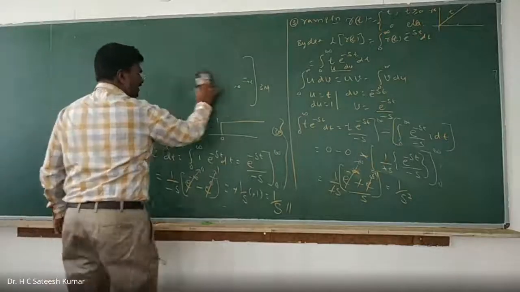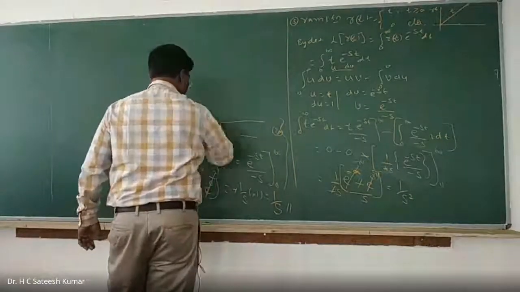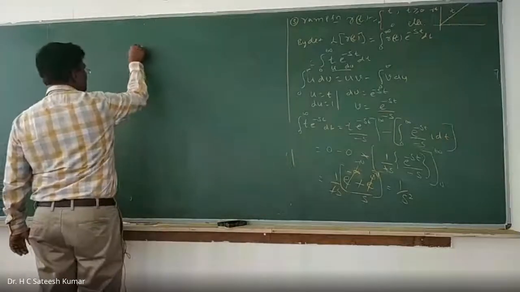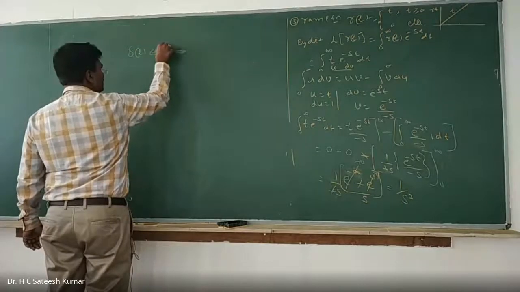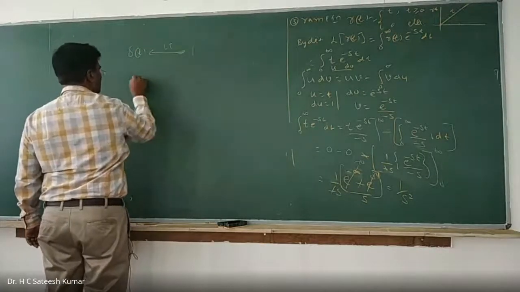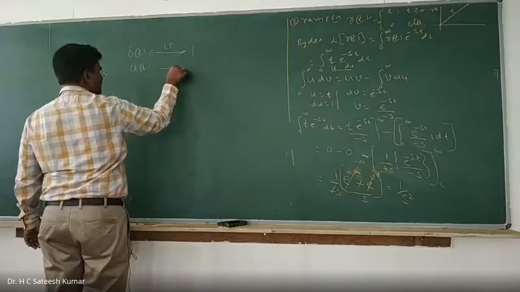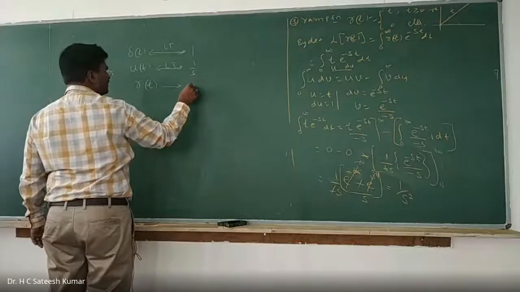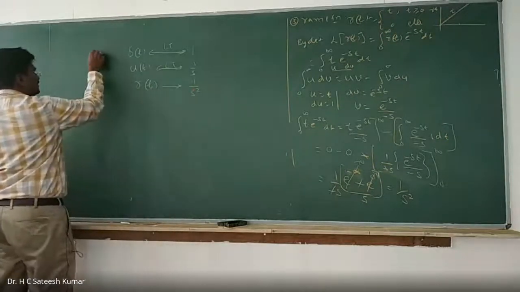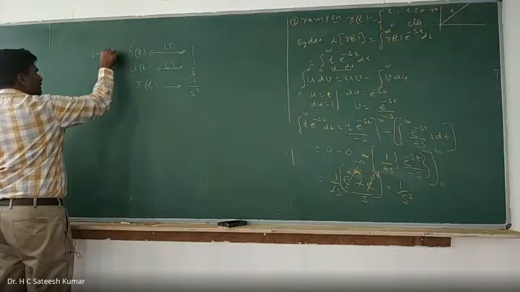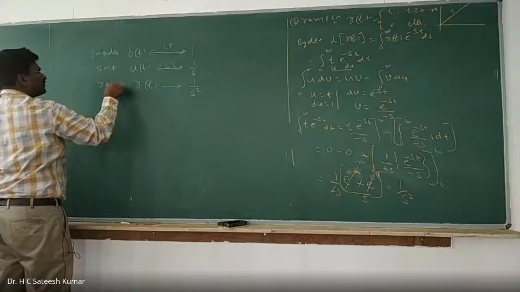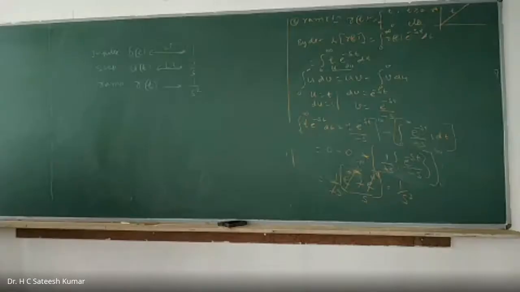These are the standard relations that we have. Laplace transformation of delta of t is 1. Laplace transformation of u of t is 1 by s. Laplace transformation of r of t is 1 by s square. So this is the impulse function, this is the step function, this is the ramp function. Okay, right. So these are the standard relations, and we call them elementary signals, elementary functions, right?